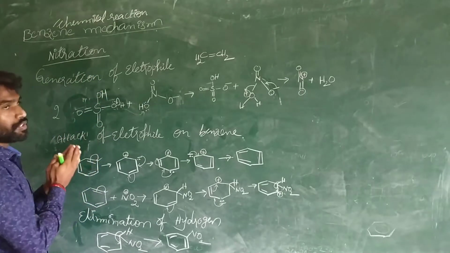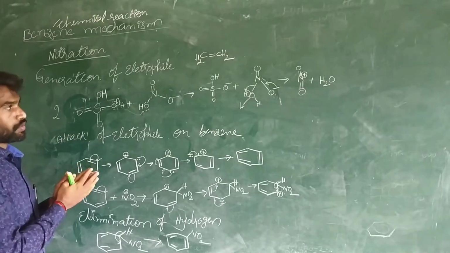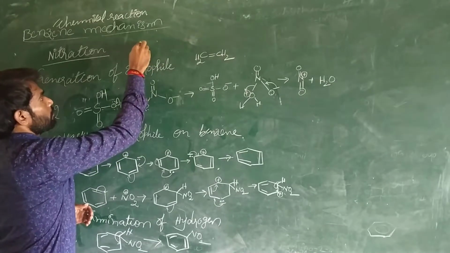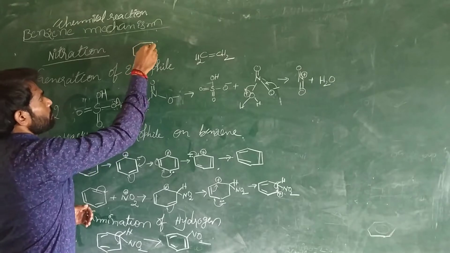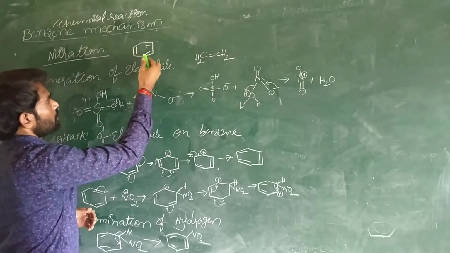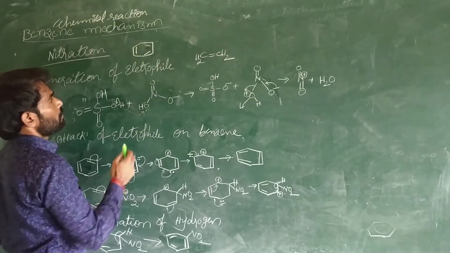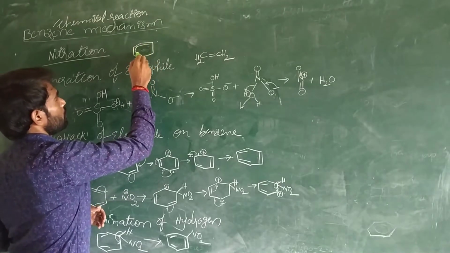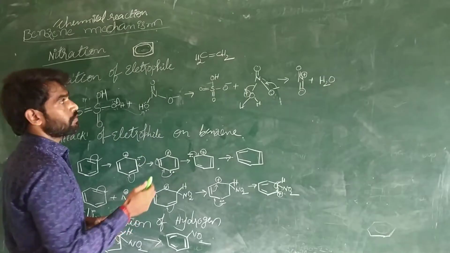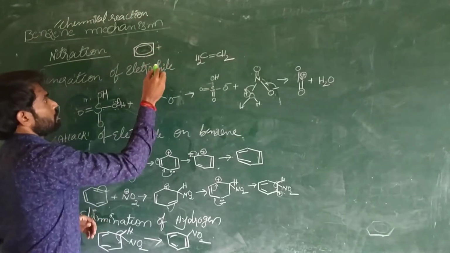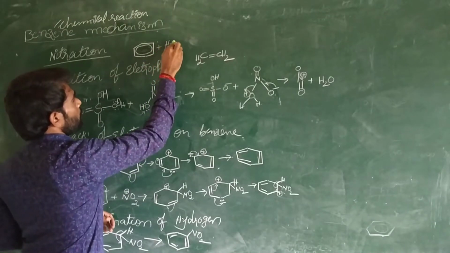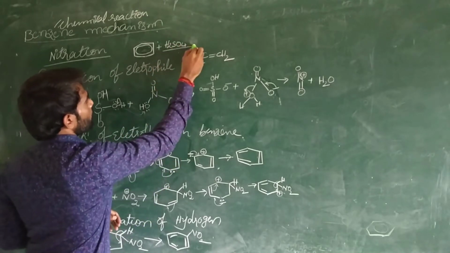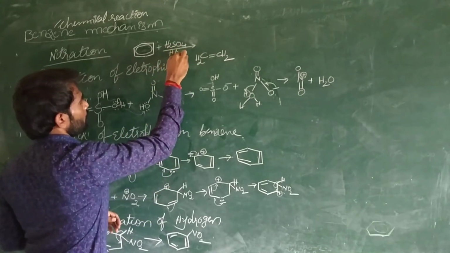For example, benzene undergoes nitration. So the general reaction is benzene, which we can represent like this, or we can also represent it like this, showing the delocalization of the pi electrons, plus H2SO4 and HNO3, nitric acid.